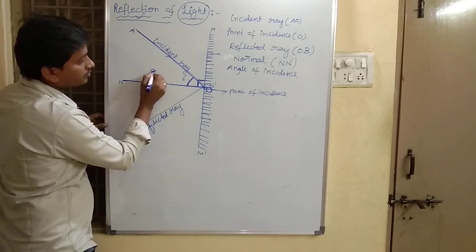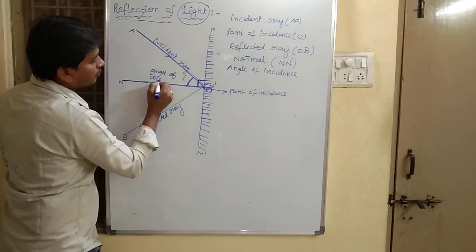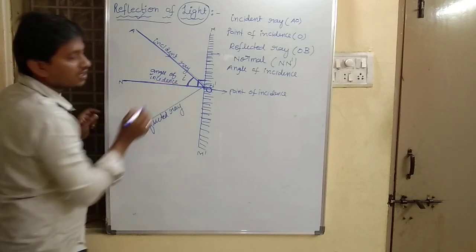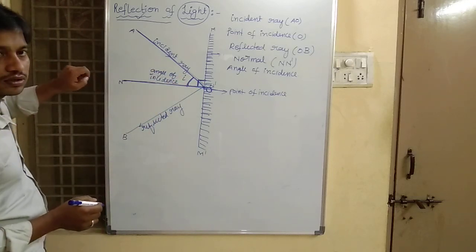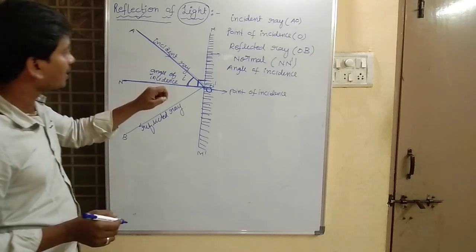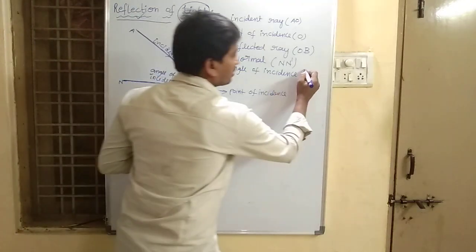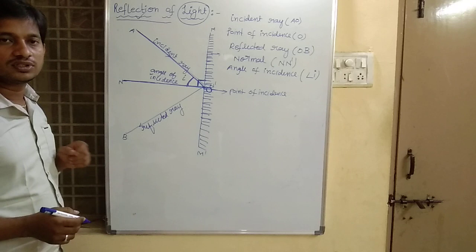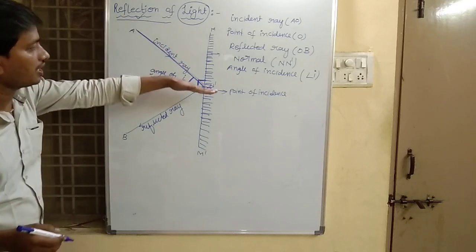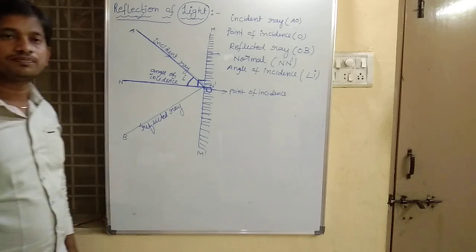This is our angle of incidence. What do you mean by angle of incidence? The angle made by the incident ray with the normal. That angle is called the angle of incidence, which is represented with the letter I. Simply, the angle made by the incident ray with the normal is called the angle of incidence.